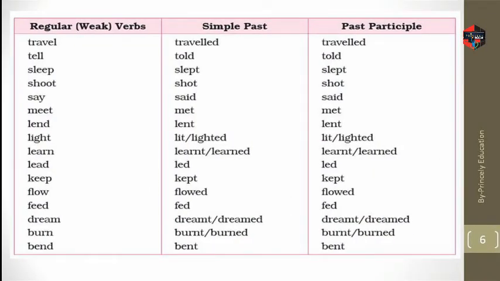Now here are some regular verb simple past and past participle forms: travel, traveled, traveled; tell, told, told; sleep, slept, slept; shoot, shot, shot; say, said, said; meet, met, met; lend, lent, lent; light, lit, lighted; learn, learned, learnt; lead, led; keep, kept; flow, flowed; feed, fed; dream, dreamt; burn, burned; bend, bent.